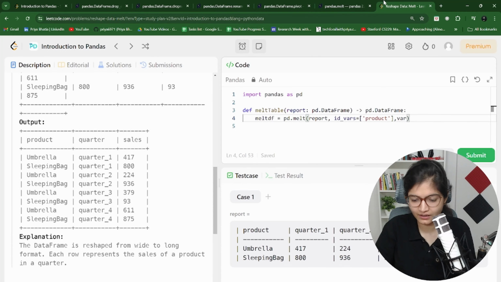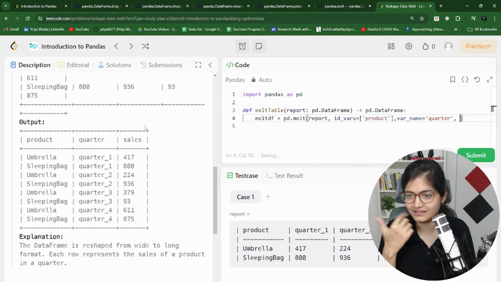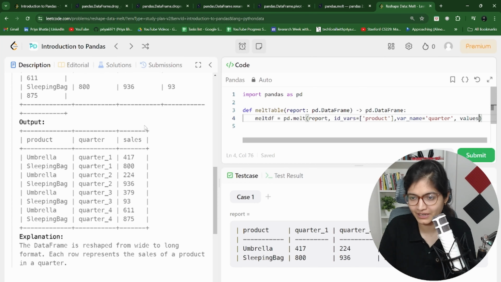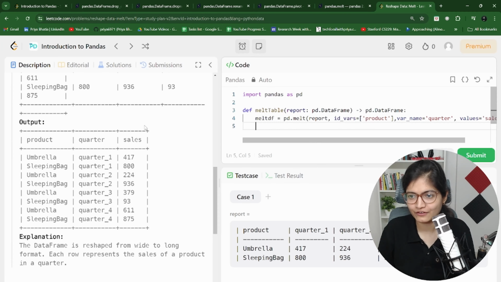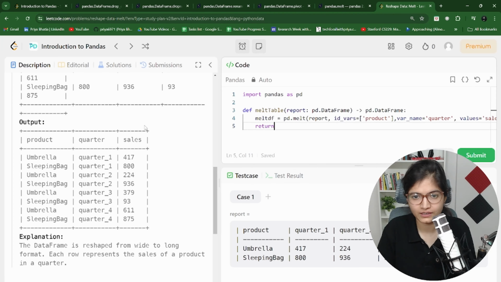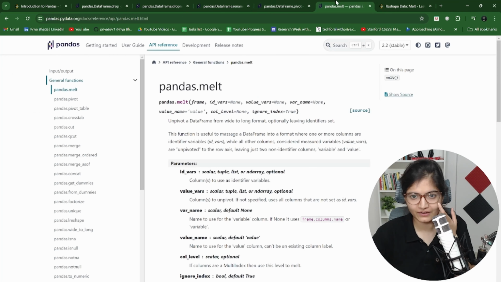After that, what is the variable name in our question? It is quarter, as we can see. And what are the values we have as the final thing? It is the sales. So I think we have a parameter value_name, which is sales in our case. And finally, we can return the value of melt_df. Let me just verify.